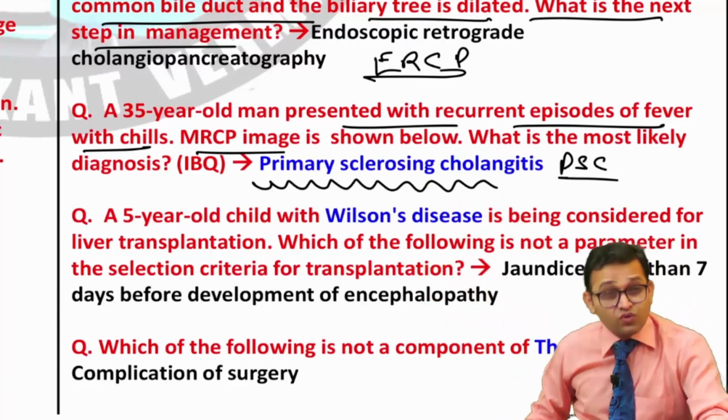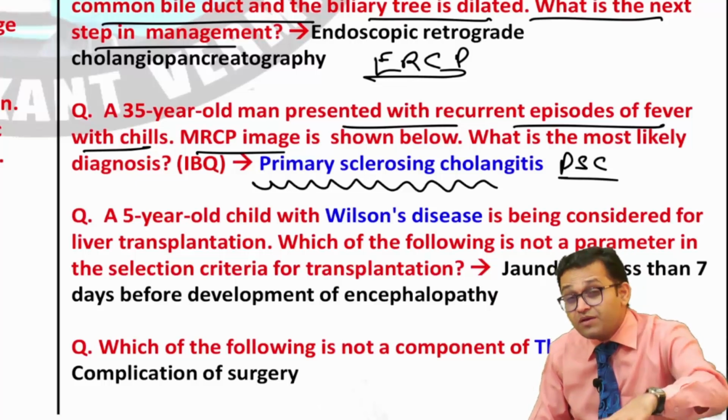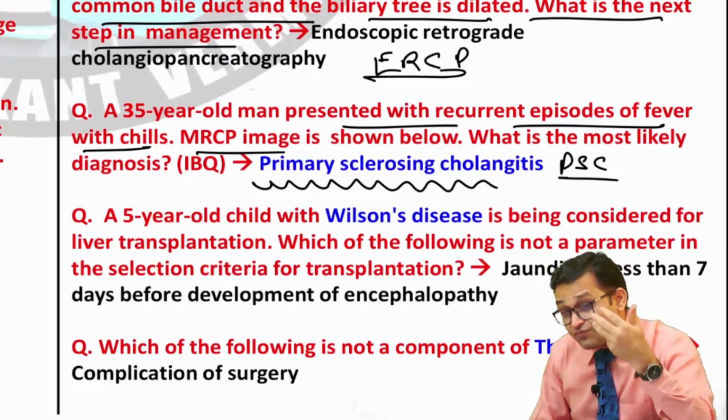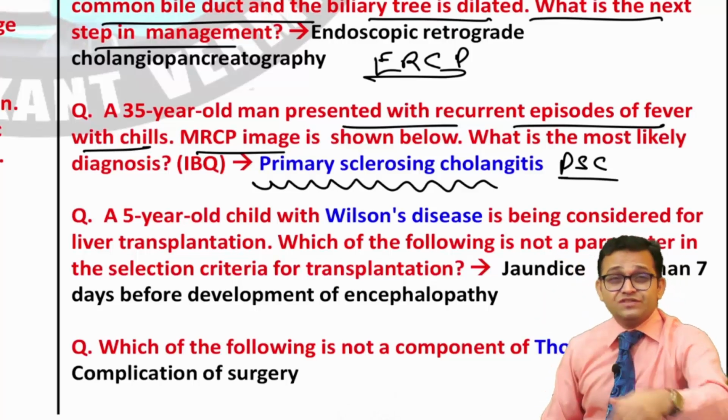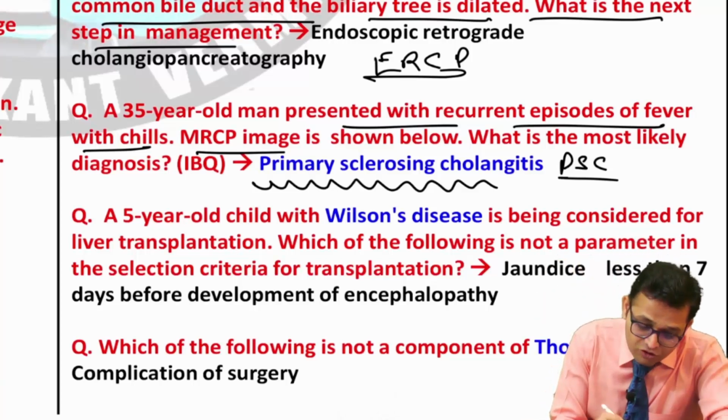So primary sclerosing cholangitis. This was in 2020, but no question in 2021, then 22, and 23. But you cannot leave this topic. Son creates problem, daughter never creates problem.